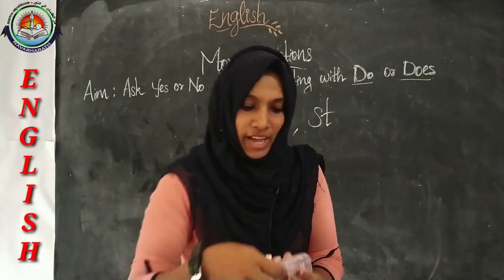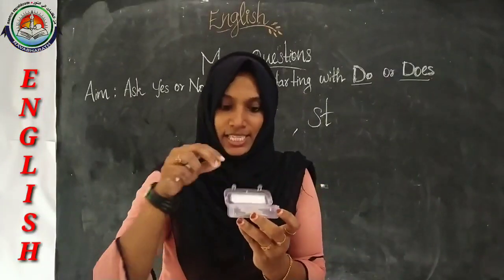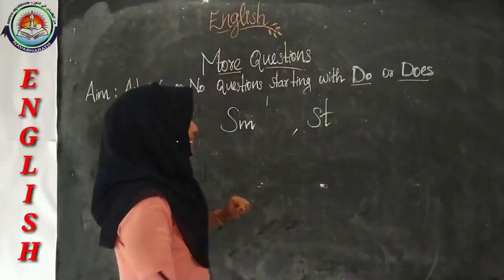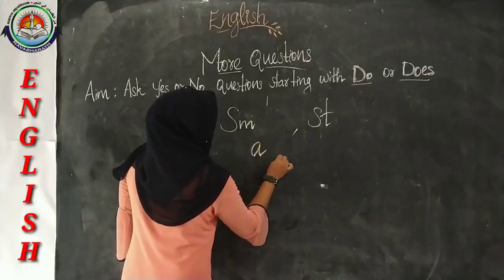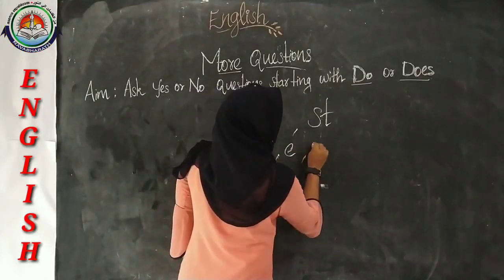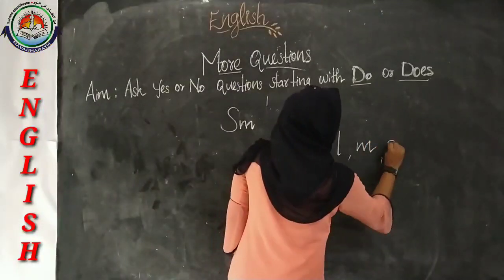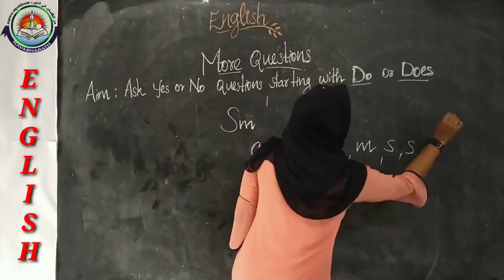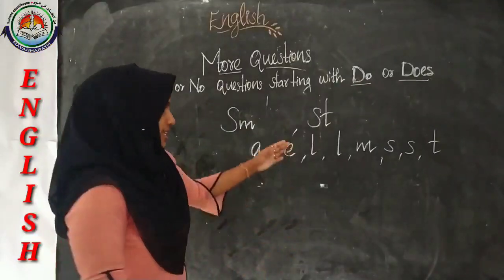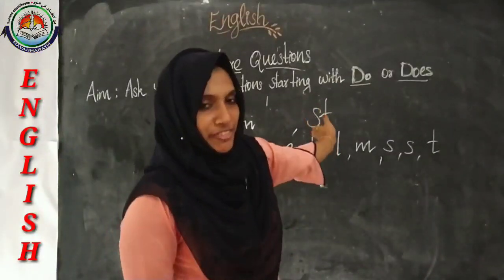So here ma'am will take some letters from this box. The letters are A, E, L, L, M, S and T. So dears, these are the letters that I have taken from this box.